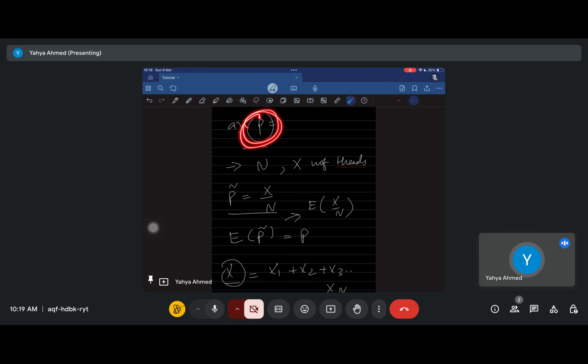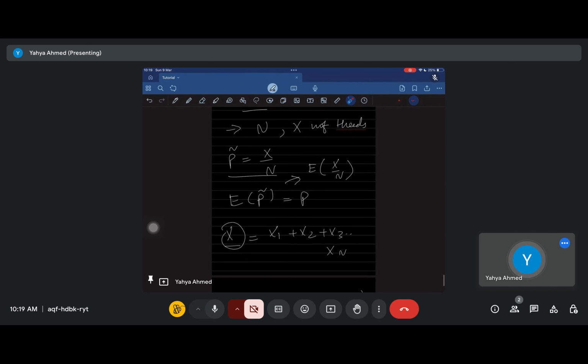So what we did was we just did n flips. Let's say n is equal to 100, and x is the number of heads, say 30 heads came, so you simply did 30 upon 100. So I think p is 0.3. Now this is not going to be the actual value, it's going to be an estimate. This value is going to be close to the actual value, but it could be a little above or a little below. So that's why it's called the p estimate.